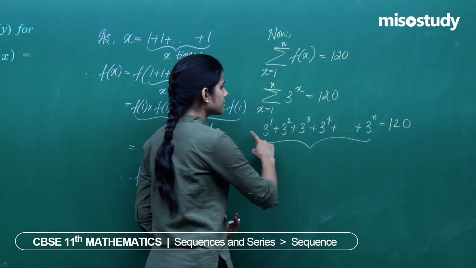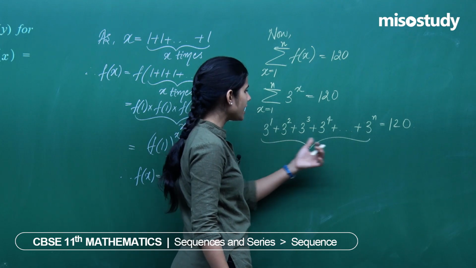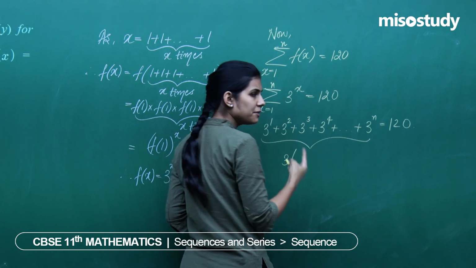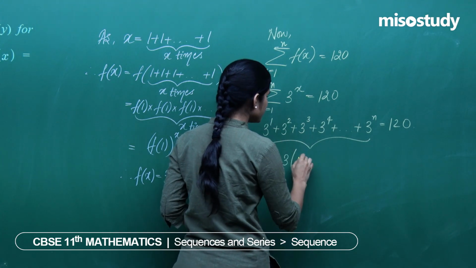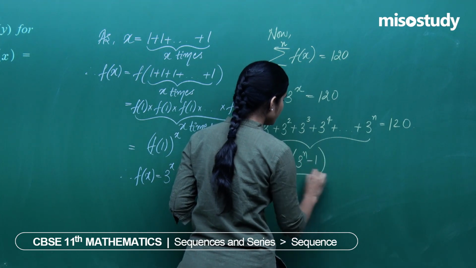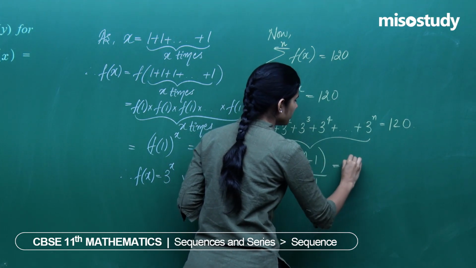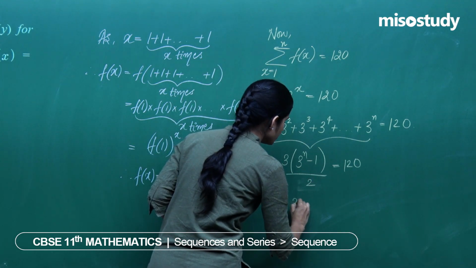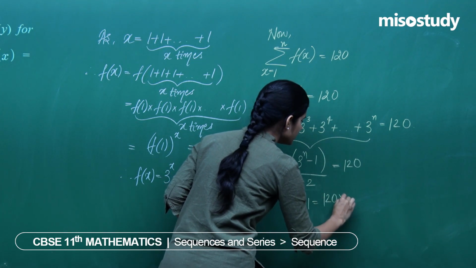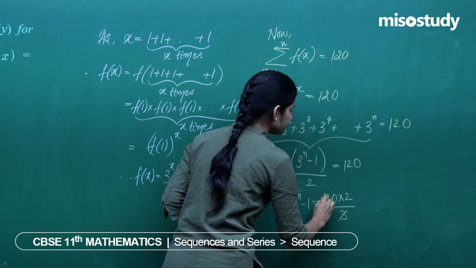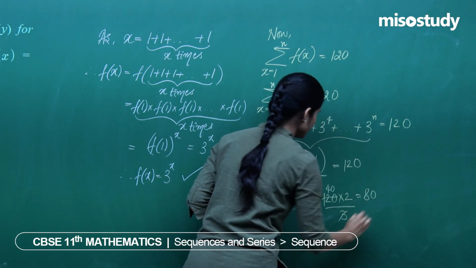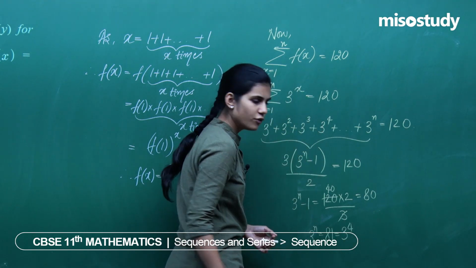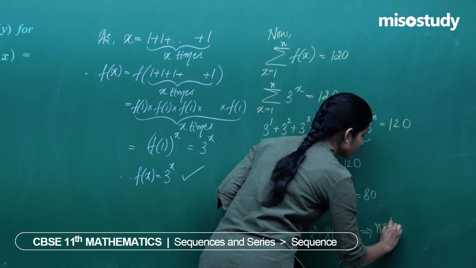This is the sum of finite terms of a GP, sum of n terms of this GP, which is given by A, the first term, (R to the power n minus 1) upon (R minus 1). R is 3, common ratio, to the power n minus 1, upon R minus 1. Fine. 3 minus 1 is nothing but 2. You eventually get 3 to the power n minus 1 is 120 into 2 upon 3. This is 80. So, you get 3 to the power n equals 81. 81 is nothing but 3 to the power 4. Bases are same. You equate the powers, you get n is equal